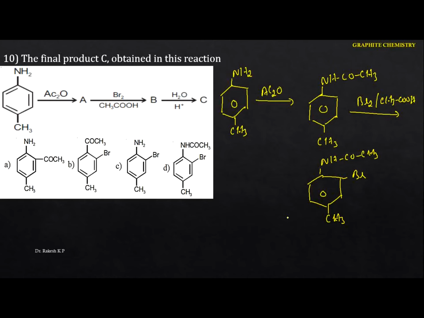The next thing is the hydrolysis. Upon the hydrolysis we are going to get this product here. This means the acetanilide will be deprotected by doing the hydrolysis, and here we are going to get Br, and this will be the CH3. So this is the product we got here. Hence in this case the option is C. Okay, so next one.